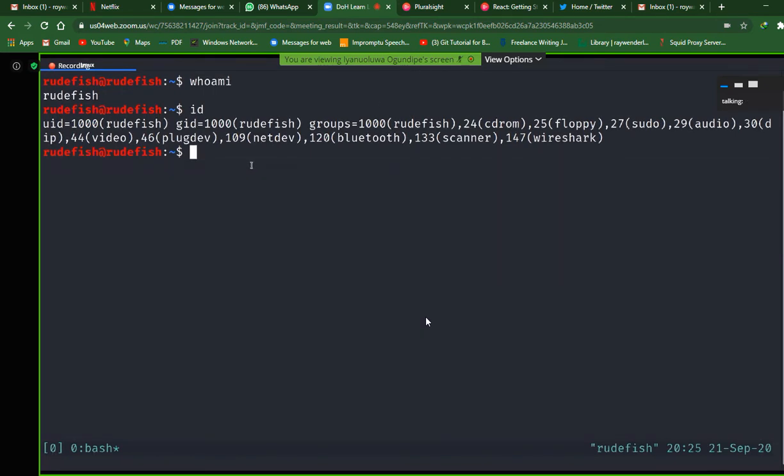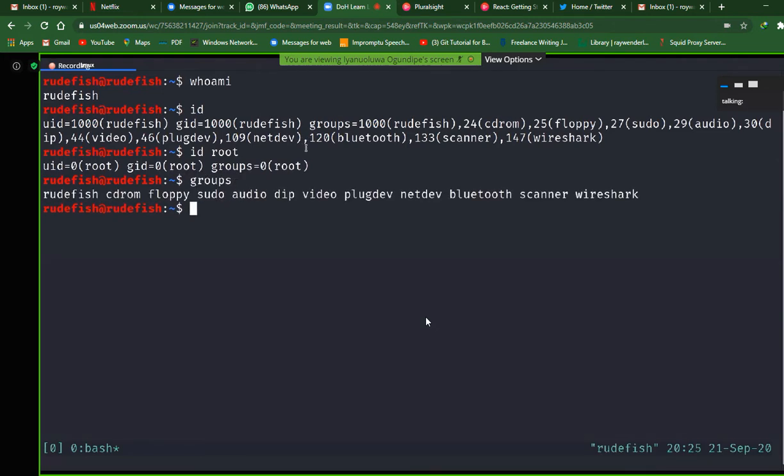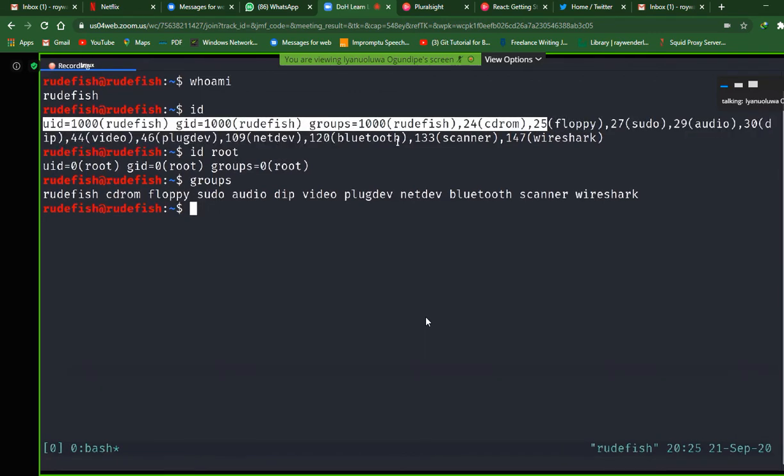And it can also take some parameters. If I want to check the permissions that the root user has, I can say ID root, and it shows the permissions of the root user. So the whoami command shows who you are logged in as currently, and the ID command shows more information about your identity, like the groups you belong to. I think there's also a command, groups. Yeah, the groups command also shows you the groups you belong to, and if you check, you can see that it's similar to the results you have here.